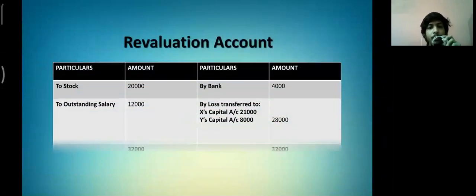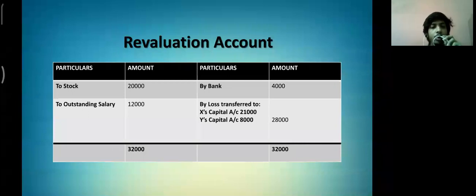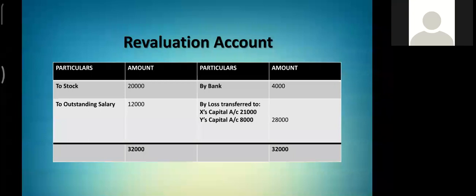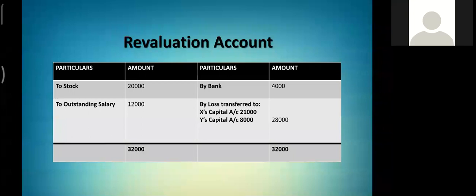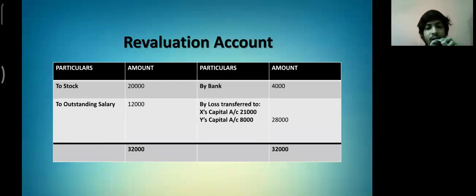First of all, we would be making the revaluation account. On the debit side, we are having stock and outstanding salary as it is a loss for the firm, and as Hitesh explained, all the losses are debited to the revaluation account. On the credit side, we are having bank account as some bad debts were recovered of 4,000. As we can see, the debit side is greater than the credit side, there is a loss on revaluation of 28,000, which is transferred to the old partners in old profit sharing ratio.